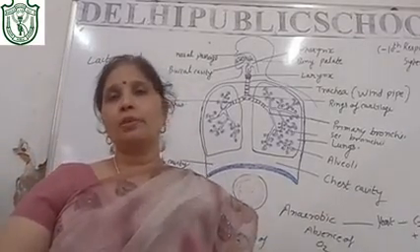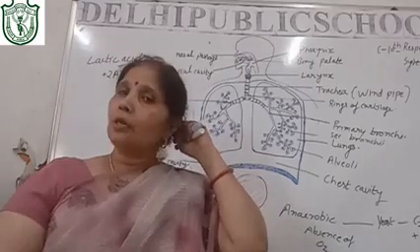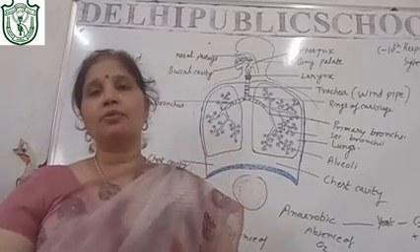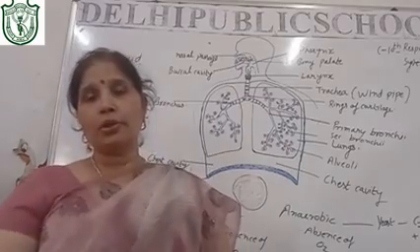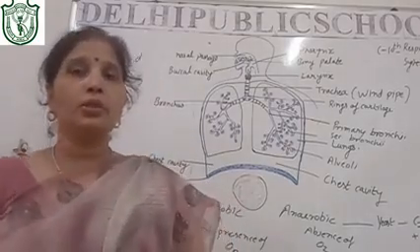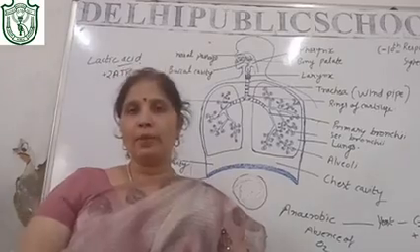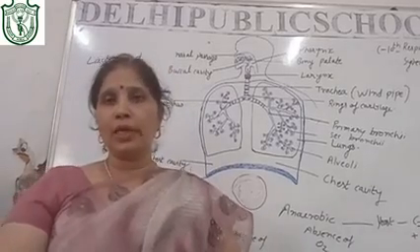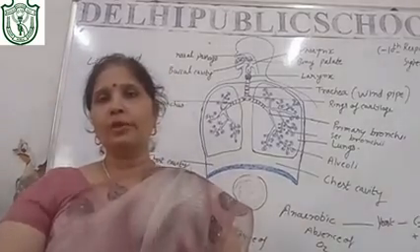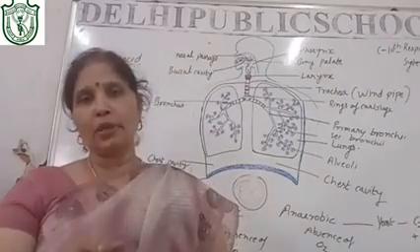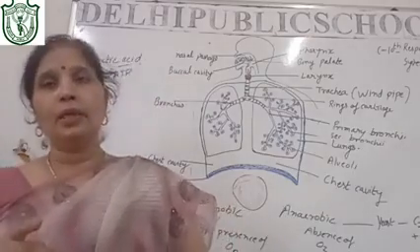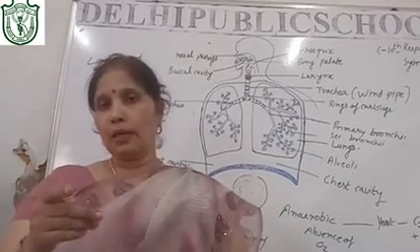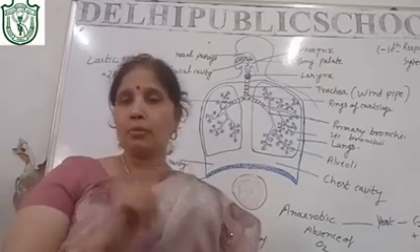By the simple process of diffusion, the gas will diffuse from the region of higher concentration to the region of lower concentration. So the oxygen which you have inhaled in the alveoli will diffuse into the blood capillaries, and CO2 from the blood in the capillary will come into the alveoli.